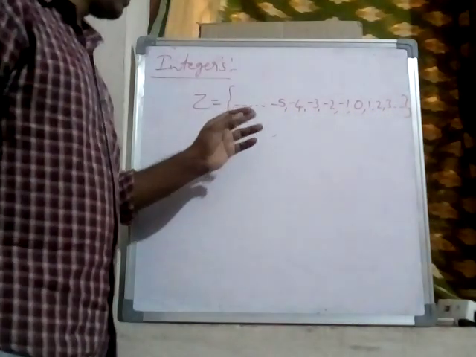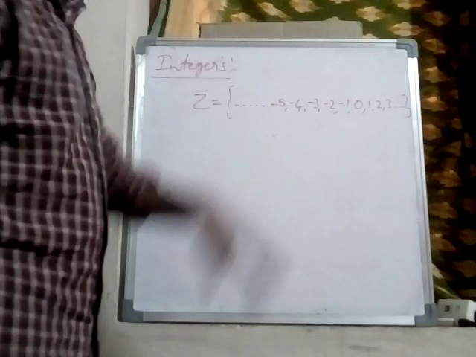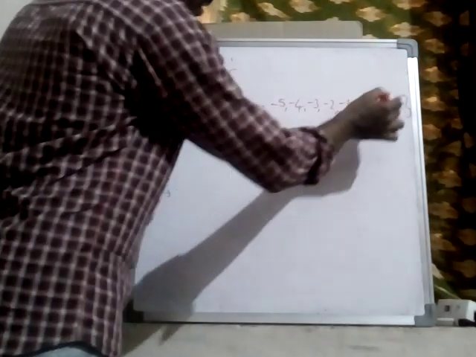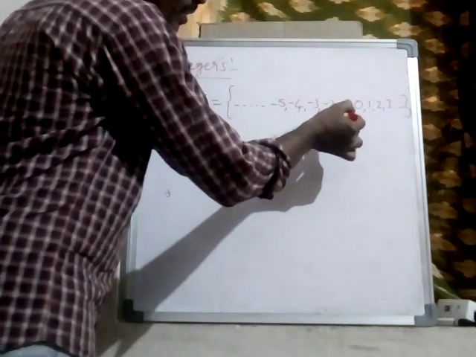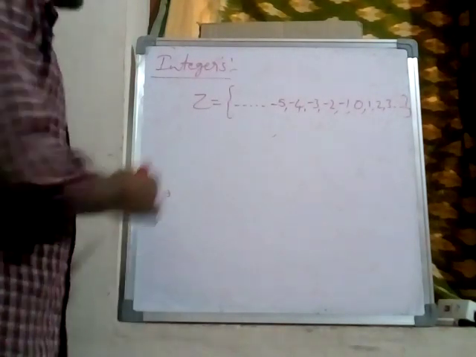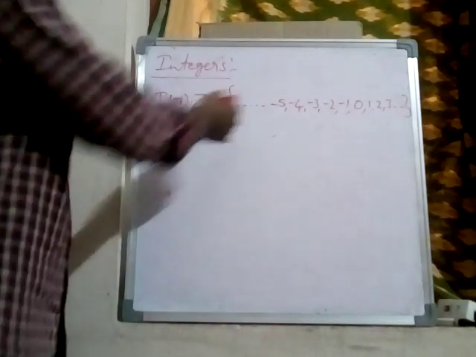So this is integers. Okay. So the set of all whole numbers together with negative sign of natural numbers, they are called integers. Now observe, the integers are denoted by I or Z. Okay. So we get a set of integers.